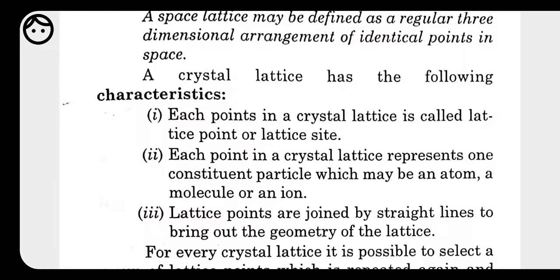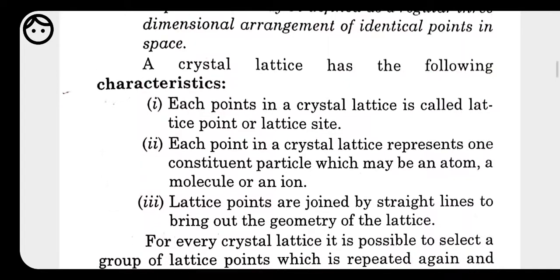Here we have a number of points present. These points are called lattice sites. Whenever we join these points with one another, it gives a geometry, and this geometry is called the crystal lattice. These points are the constituent particles, and a constituent particle may be an atom, molecule or ion.